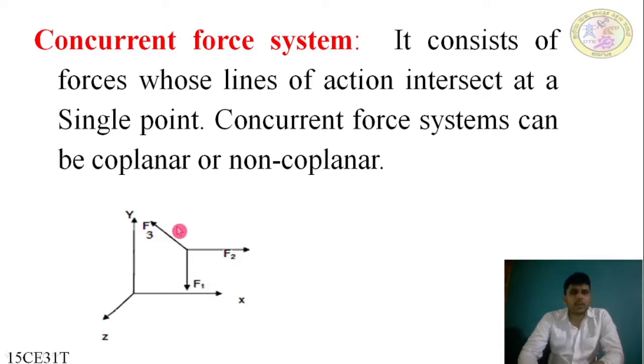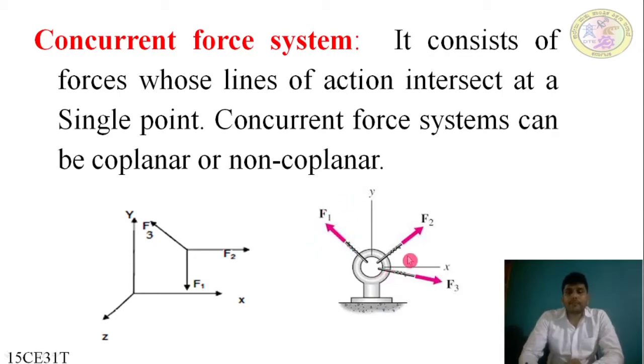So it is called coplanar forces, and the lines of action of all the forces start from a single point, whose lines of action intersect at the single point. F2, F3, and F1 are all intersecting at a single point. Since it is also a coplanar force, it is called a coplanar concurrent force.